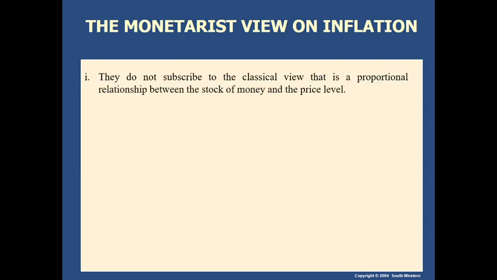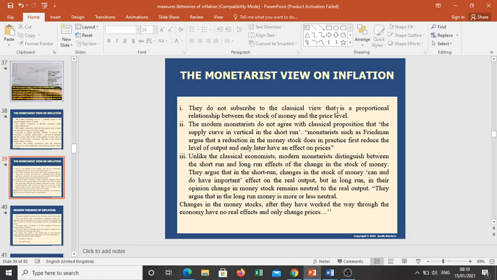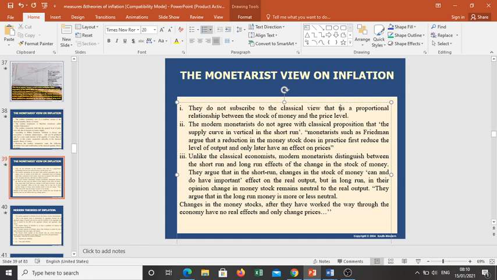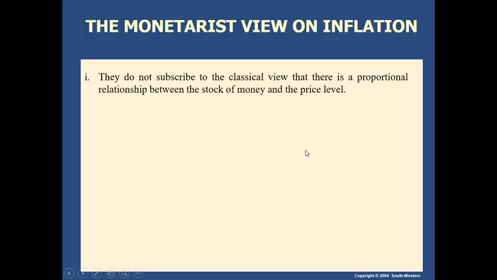The first is that they do not subscribe to the classical view that there is a proportional relationship between the stock of money and the price level. You remember, the classical theory says there is a proportional relationship between money supply and price level.